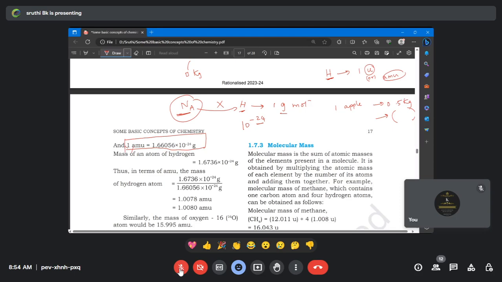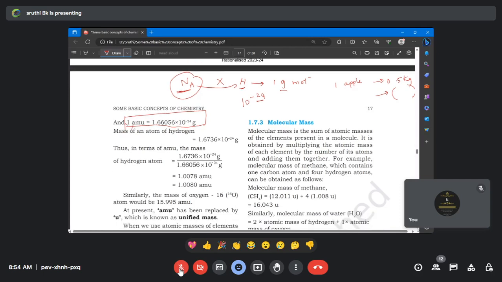So imagine 1 gram we can see, but 10 to the power of minus 24 gram, definitely we need some equipment to view the object. Now in this example, they are finding the mass of one hydrogen atom in AMU. 1.6736 is the mass of the hydrogen atom in gram, divided by the standard value, 1 AMU is 1.66 into 10 to the power of minus 24.